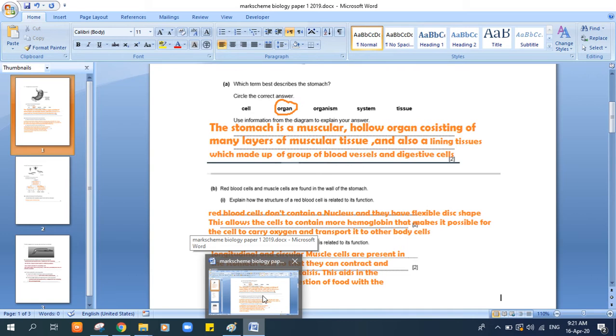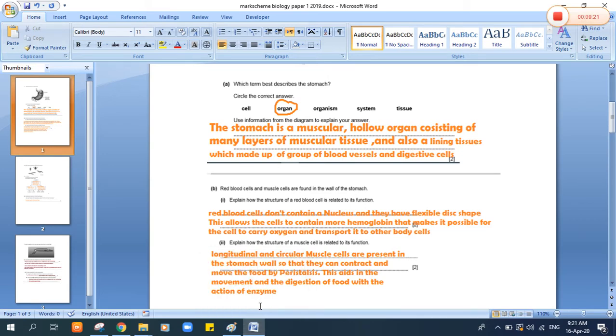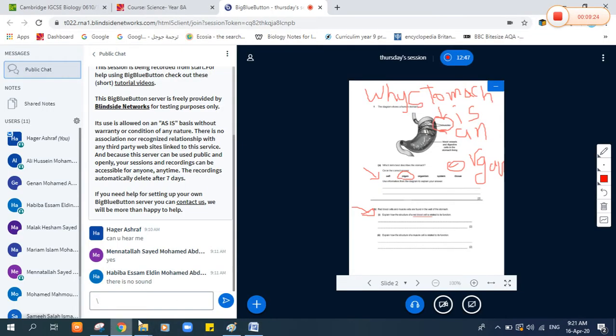I think it is very simple: the red blood cell doesn't have a nucleus and it has a flexible disc shape. So these two features allow it to contain more hemoglobin, to carry more oxygen and transport it along the body cells. Okay, let's return to the question sheet here.